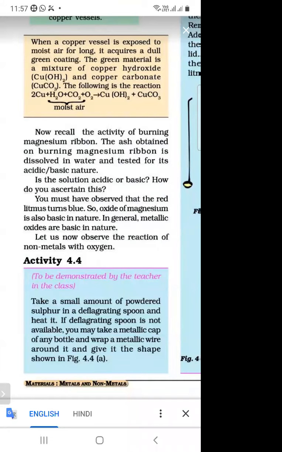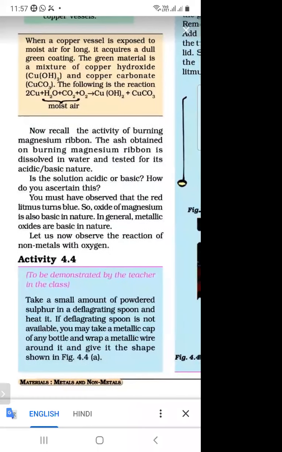So all metals and non-metals, when they react with oxygen, form oxides, and they are basic in nature, which means they change red litmus paper into blue.